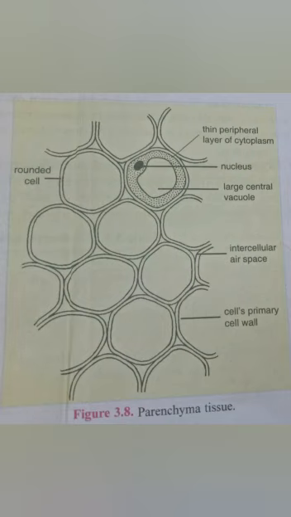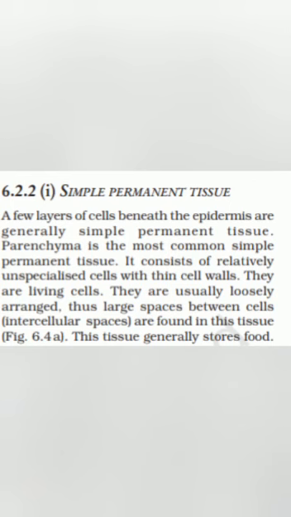Intercellular spaces, that is, the spaces between the cells, are very large. That means parenchyma cells are loosely packed. There are gaps between the cells. So these are the characteristics of the parenchyma cells. Now, parenchyma cells are widely distributed in plant bodies. They are found in stems, roots, leaves, flowers, fruits, below the epidermis layer.